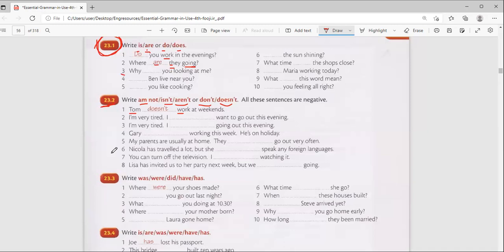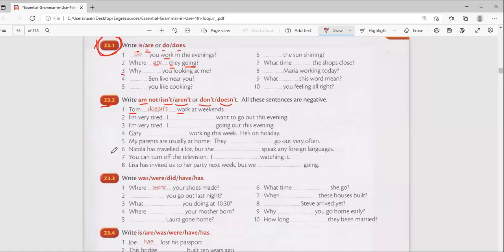You can turn off the television. I am watching. I am not watching it. Yes, I'm not watching it.